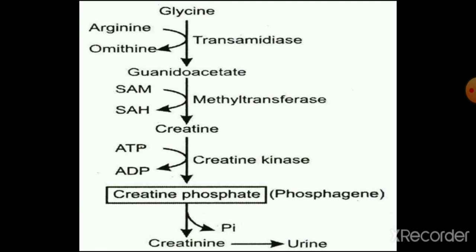So the overall pathway is like this. Glycine combines with arginine to form guanidinoacetate. Then guanidinoacetate, on the action of methyl transferase enzyme with SAM as the methyl donor, forms creatine. Creatine is converted to creatine phosphate by the action of creatine kinase, and creatine phosphate is again converted to creatinine, that is, by removal of Pi and water, producing creatinine, which is the anhydride of creatine and is excreted in urine.